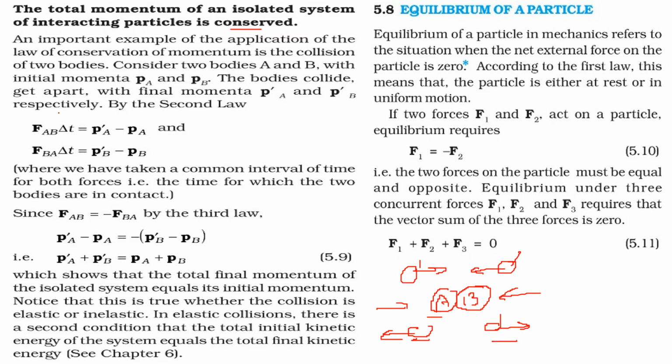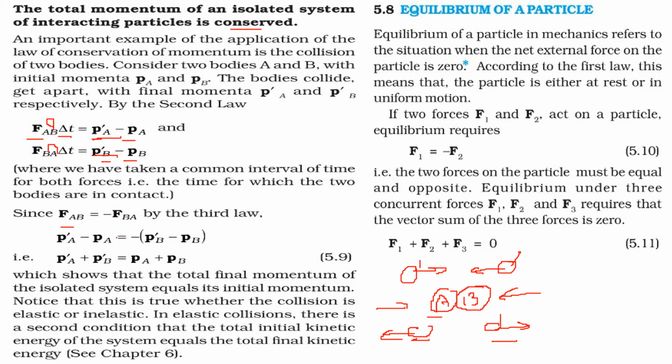And by the second law, we know that F of A on B into delta t, which is nothing but the impulse, is the change in momentum. So PA dash minus PA. Again, B on A will be PB dash minus PB. The same interval has been taken because they collide for the same interval. Now we know by the third law, FAB will be equal to minus FBA, that is the forces will be equal and opposite for both. In FAB put this and in FBA put this.